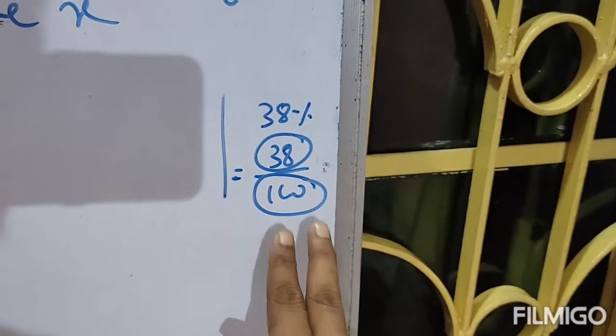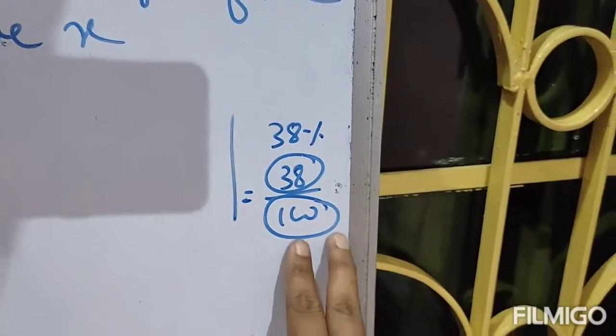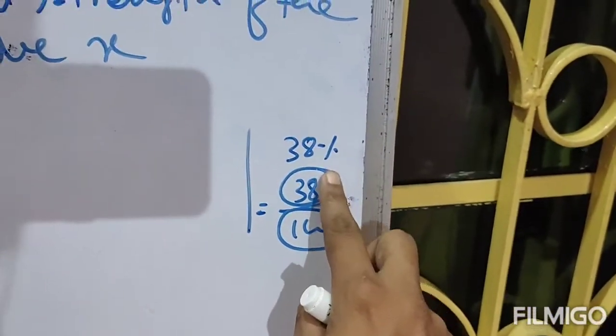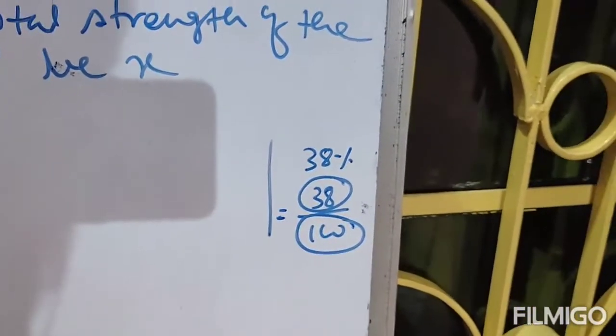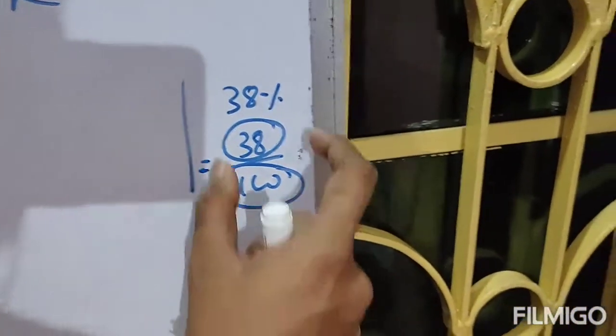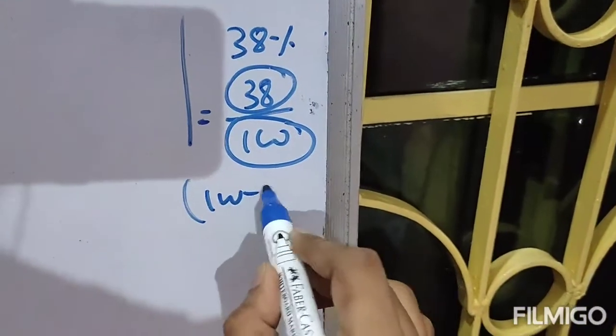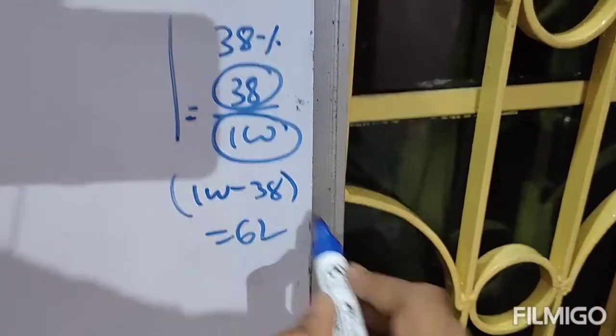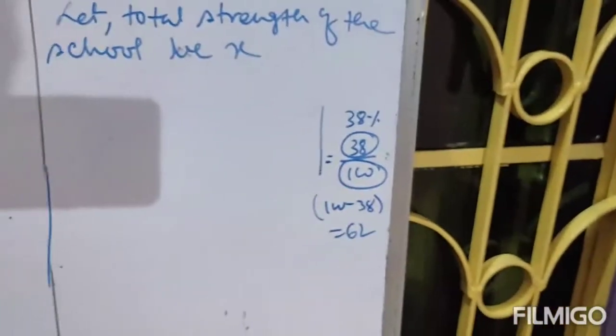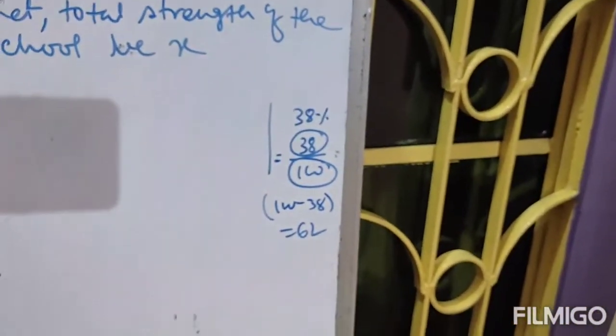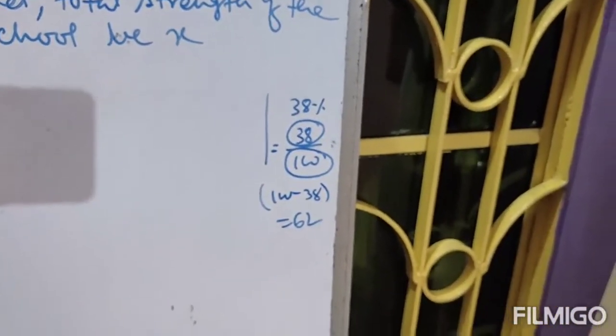Therefore if the total strength of the school is 100, then the number of girls is 38. So if out of 100, 38 are girls, the remaining, that means 100 minus 38, that means 62 will be boys. Clear? That means the number of girls is 38 and the number of boys is 62.